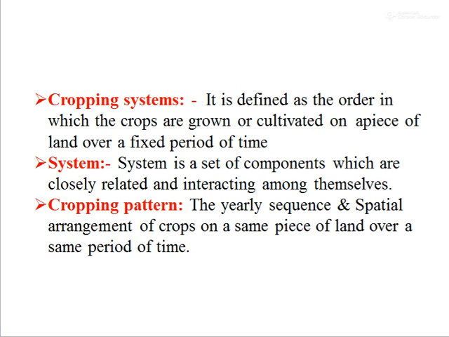The first definition is of cropping system. It is defined as the order in which the crops are grown or cultivated on a piece of land over a fixed period of time. Another definition is of system. A system is a set of components which are closely related and interacting among themselves. Then the third definition is of cropping pattern: the yearly sequence and spatial arrangement of crops on the same piece of land over the same period of time. It is called cropping pattern.